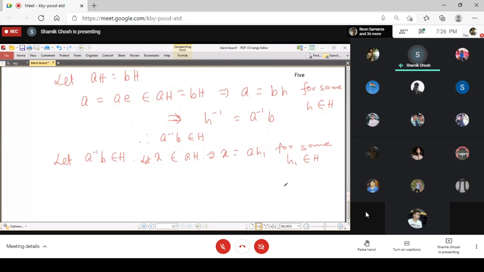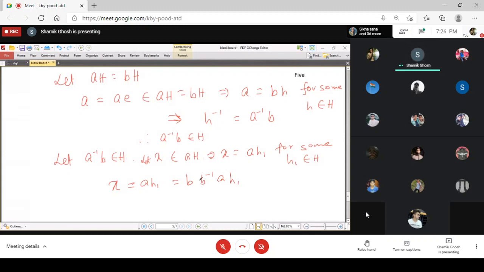Now we want to show that this x we can express in terms of bH, b times some element of H. So this ah1 we are forcefully writing with b on the left, so we have to adjust this by b inverse. And you see that ah1 is the same as b b inverse a h1, because b b inverse is an identity.